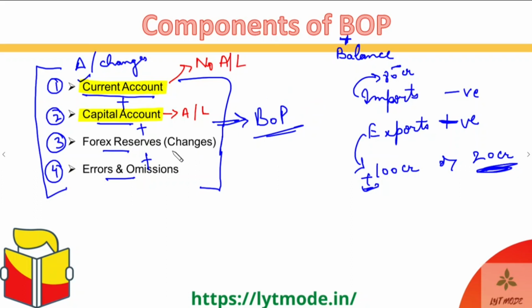Okay. And apart from that, the only two things that do not fall under these categories are the forex reserves, that is the foreign exchange reserves, because they are reserves. They are not payments between two countries. They are actually reserves which are being saved. They're like savings. Okay, so reserves are very different. That is why they do not fall under either kind of category of payment, neither the current nor the capital.